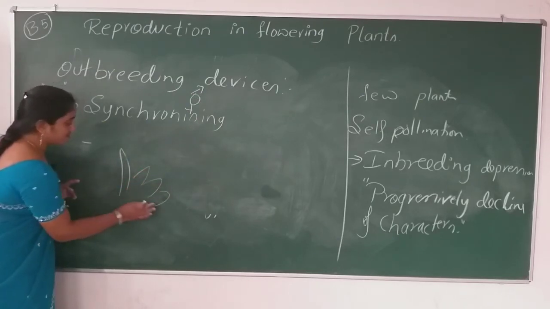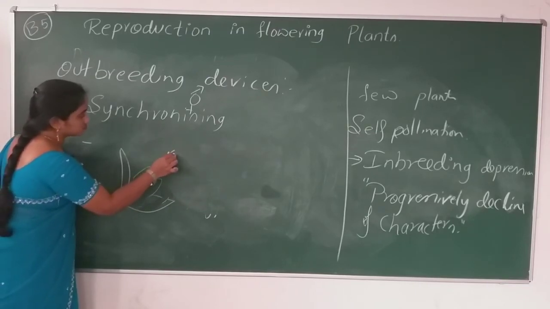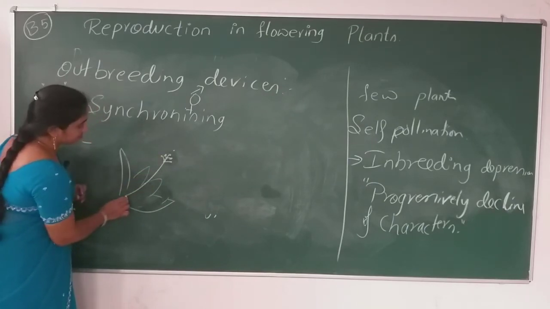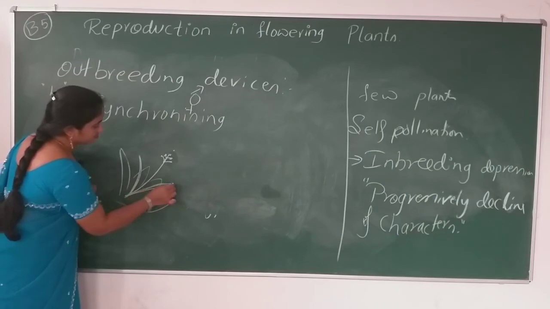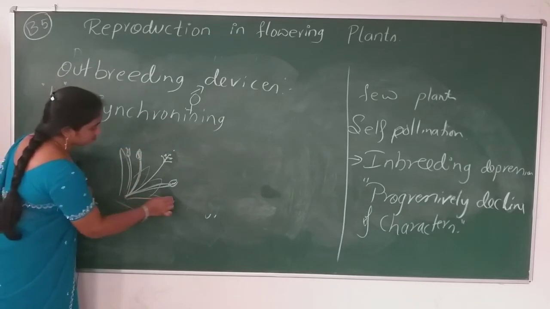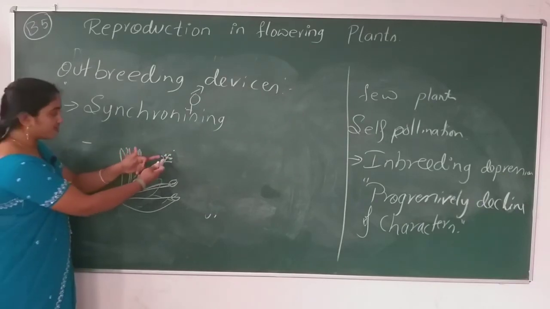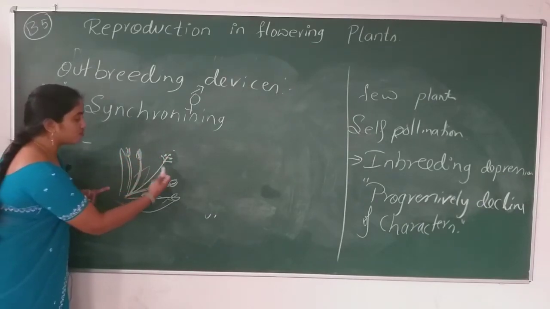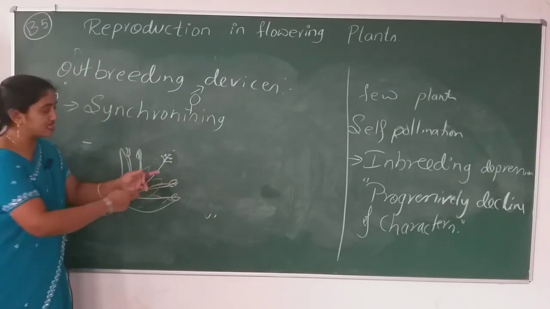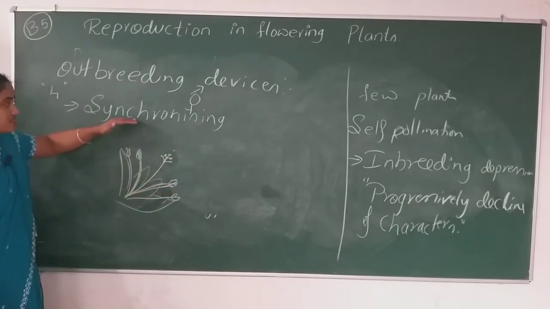If a flower which bears both gynoecium and androecium, the timings vary, if the ovule forms first before releasing the pollen grain, or if the pollen grains release faster before the embryo gets mature, so this is the synchronizing.